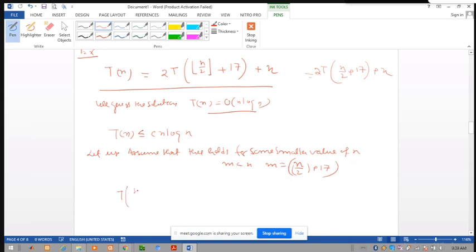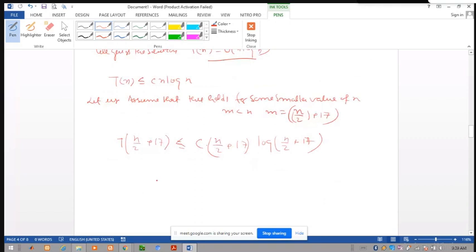So this is written as T(n/2 + 17) is less than or equal to c(n/2 + 17) log(n/2 + 17). This is less than or equal to c(n/2 + 17) log of n/2 times (1 + 34/n), taking n/2 as common.